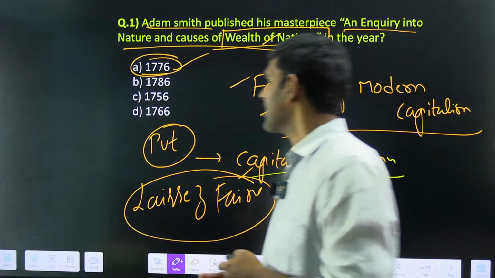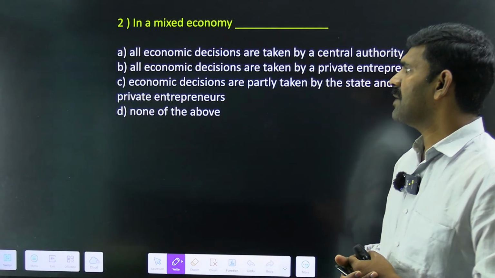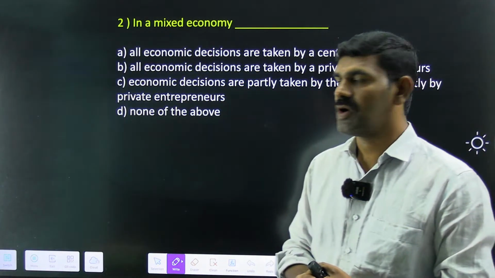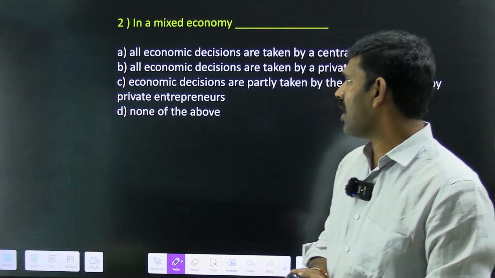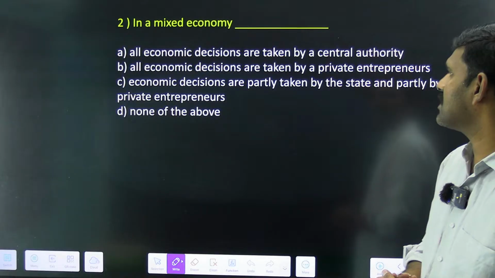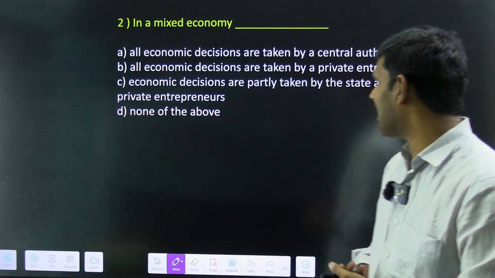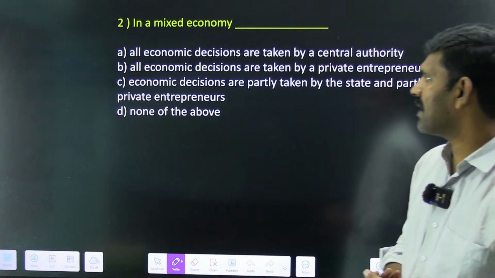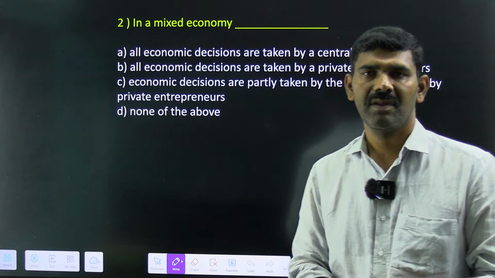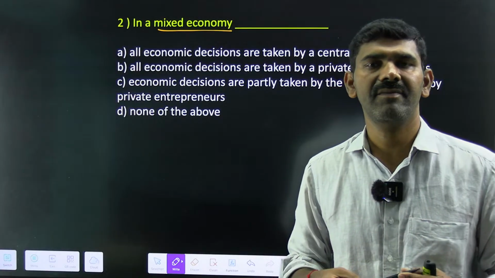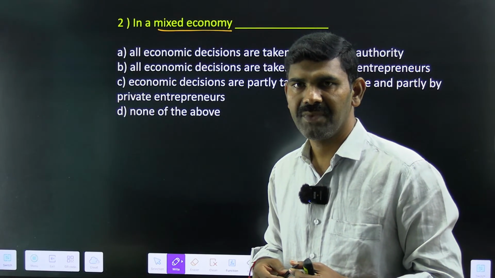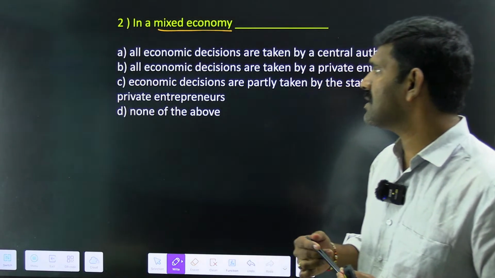Hi. Next one, see here. In a mixed economy, all economic decisions are taken by a central authority; all economic decisions are taken by private entrepreneurs; economic decisions are partly taken by the state and partly by private entrepreneurs; or none of the above. Your question is about a mixed economy. In a mixed economy, how are the decisions taken?